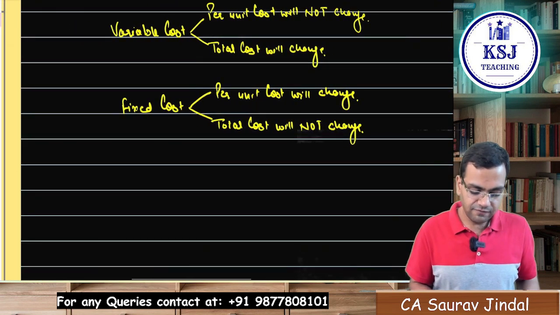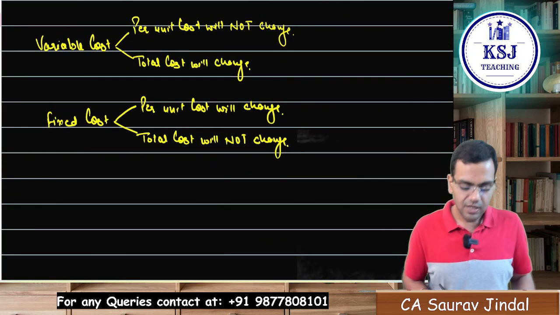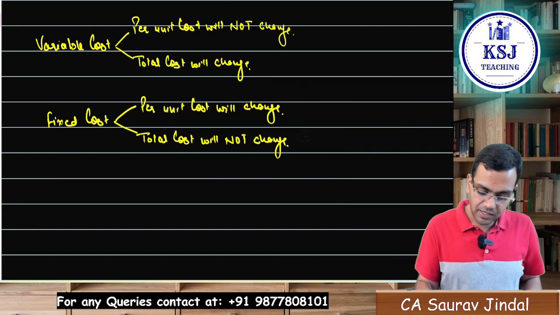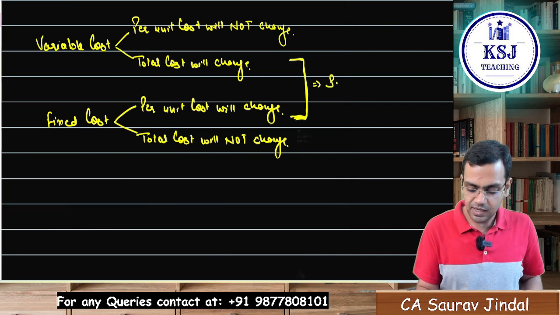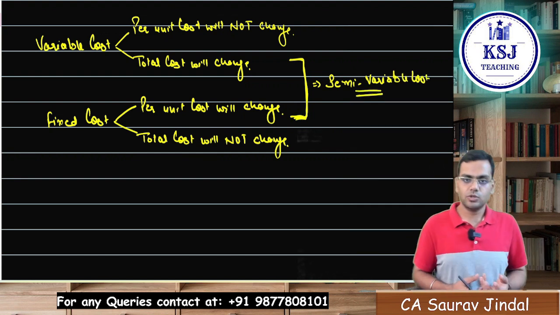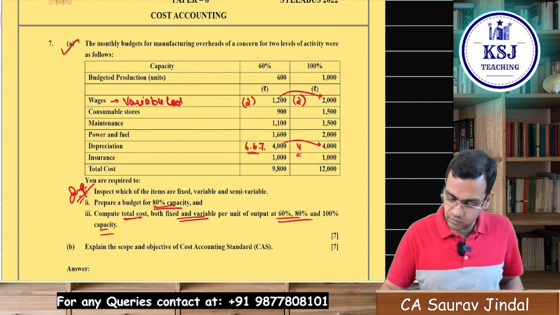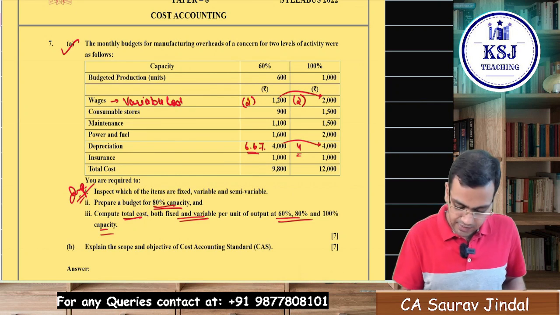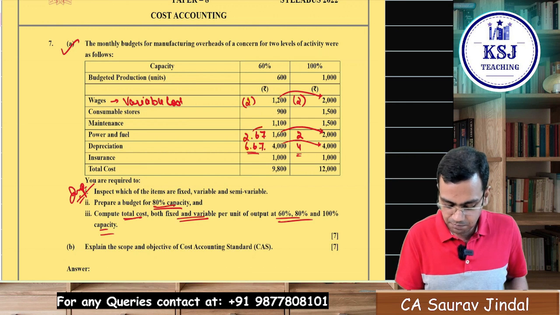Sir, how to identify semi-variable cost? In semi-variable cost, what will happen, sir? Your total cost will change and your per unit cost will change. So a combination of these two is my semi-variable cost, right? For example, let's say power and fuel, we'll check divided by 600, that comes to 2.67, and here it comes to 2. See, the total cost is also changing, the per unit cost is also changing.